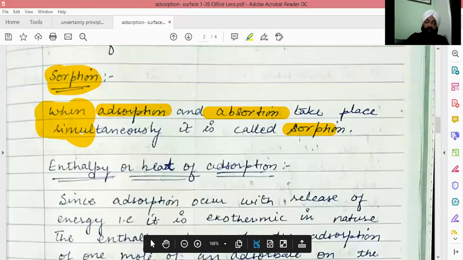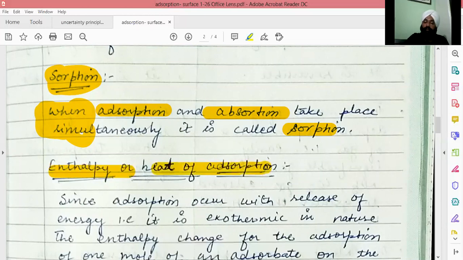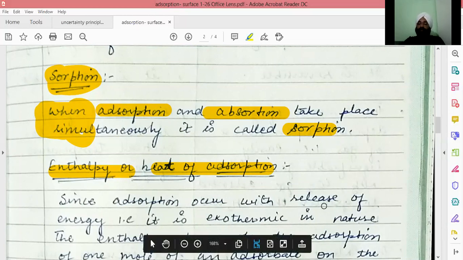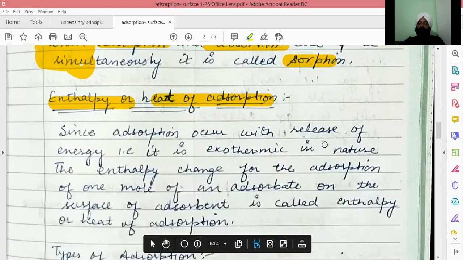Then the next term is enthalpy or heat of adsorption. Now, as adsorption is a spontaneous process, it releases energy. So it is exothermic in nature.